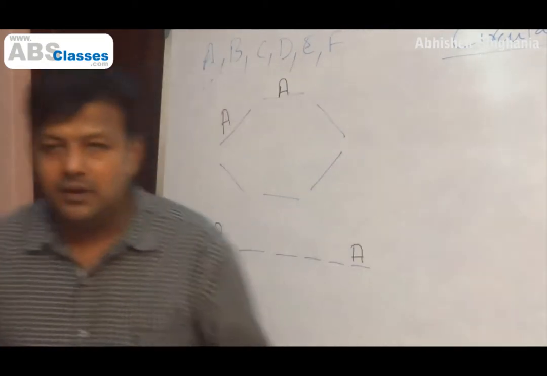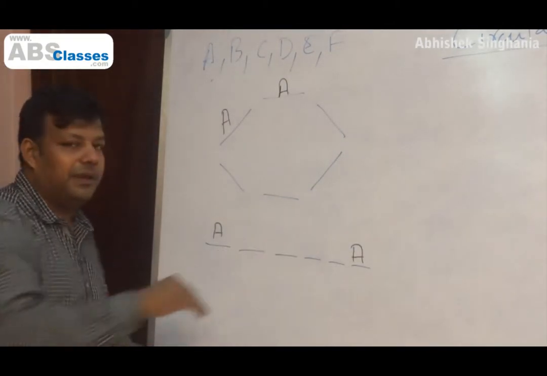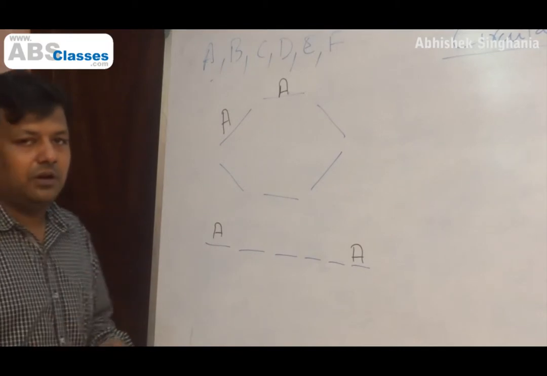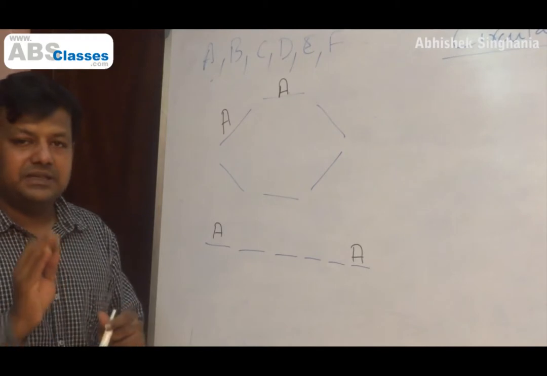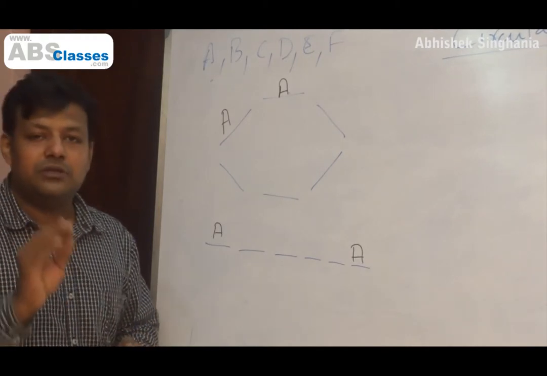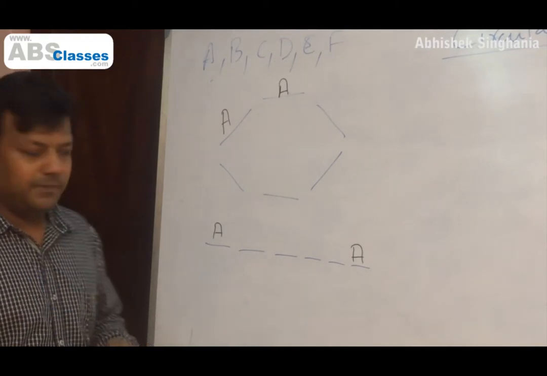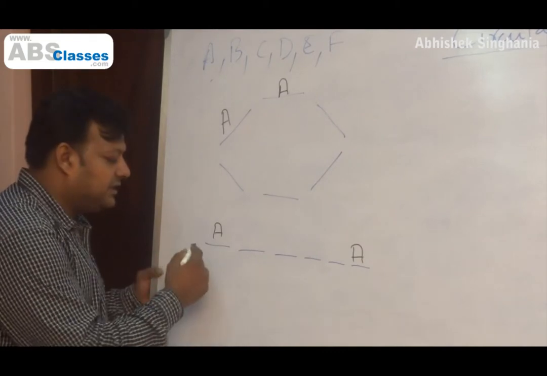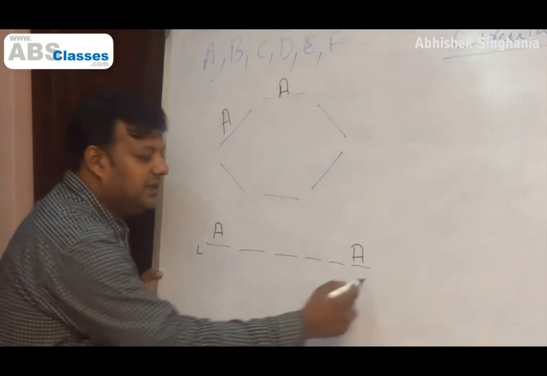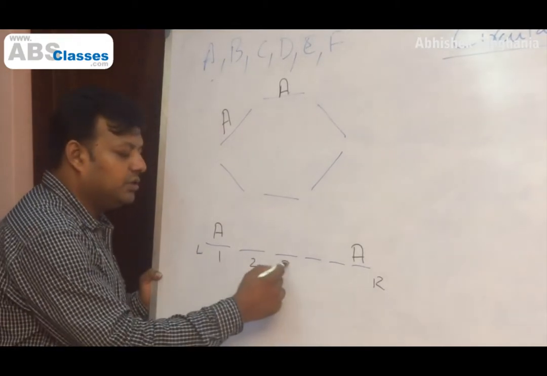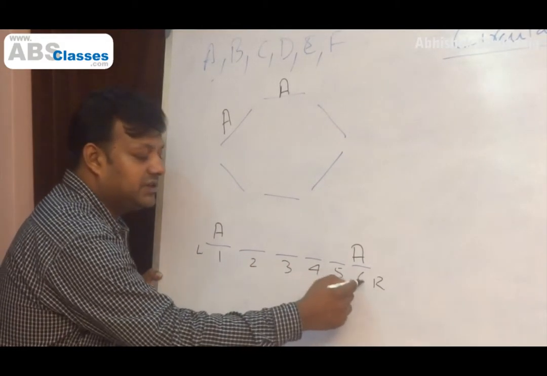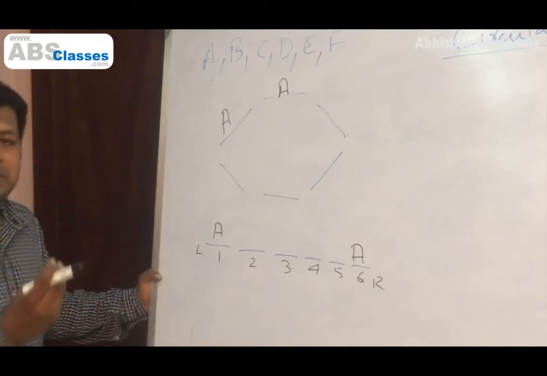Why does that happen? Because you must understand when chairs are lined up like this in a straight line arrangement, each chair can be identified, has a distinct identity. Based on what? Based on its location, its position. I can easily say this is the leftmost chair, this is the rightmost chair. Or I can say this is chair number 1, this is 2, this is 3, this is 4, this is 5, this is 6. I can do that because there is a sense of direction.